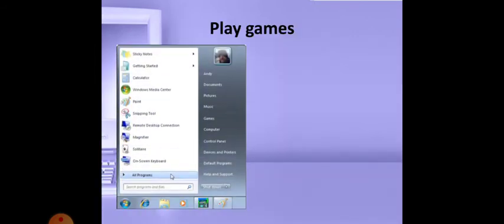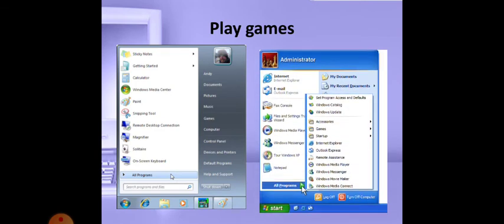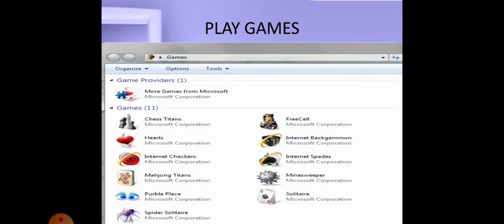Playing games. In some OS, where OS is an operating system, like Windows 7, there are default games. In the All Programs menu, you have to select Games. When you click Games, you get some games that are installed by default on your computer.